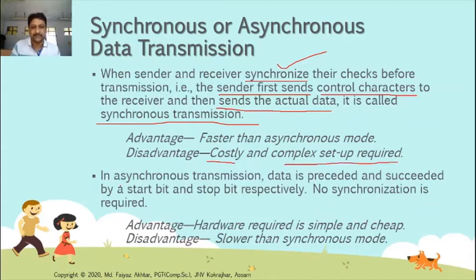In asynchronous transmission, data is preceded and succeeded by a start bit and stop bit respectively. Means there are no synchronization checks.